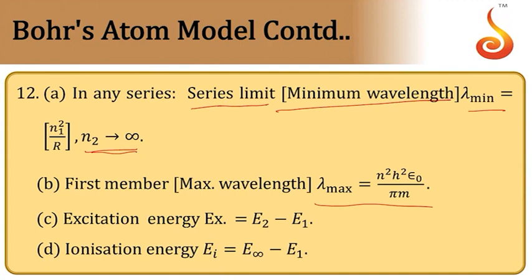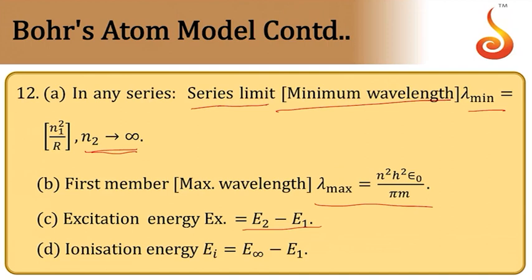Whenever you send an electron from lower energy state to higher energy state, energy is absorbed, so that is called excitation energy. Excitation energy will be equal to difference in the energies of the two energy levels between which the transition is happening.